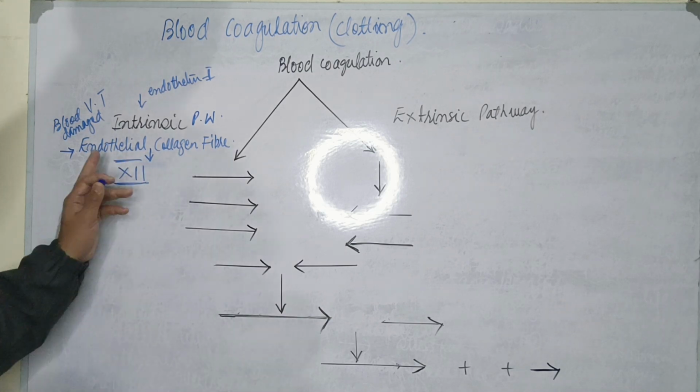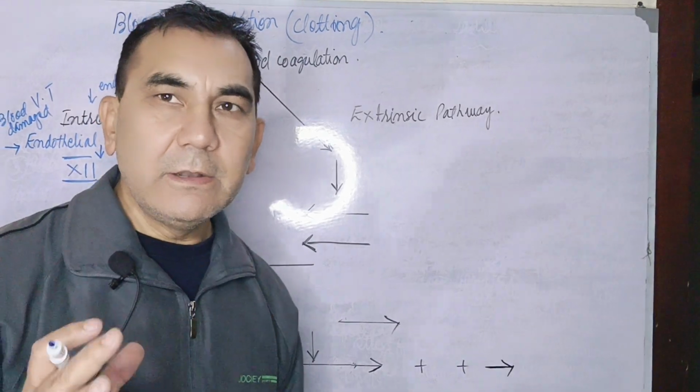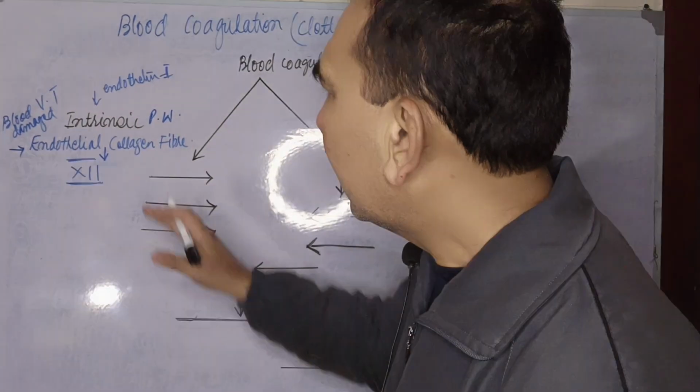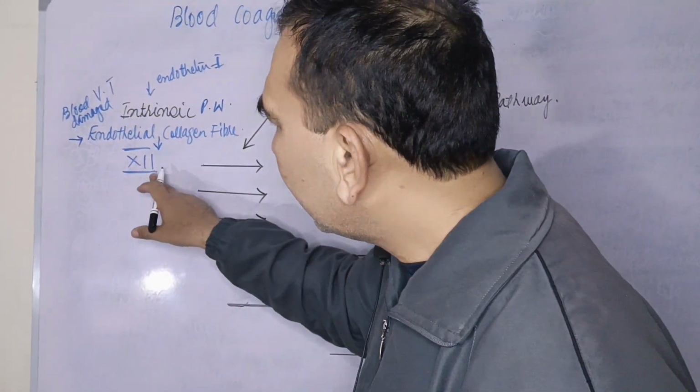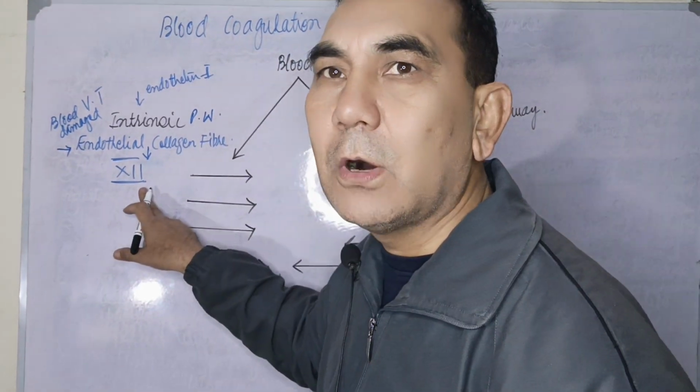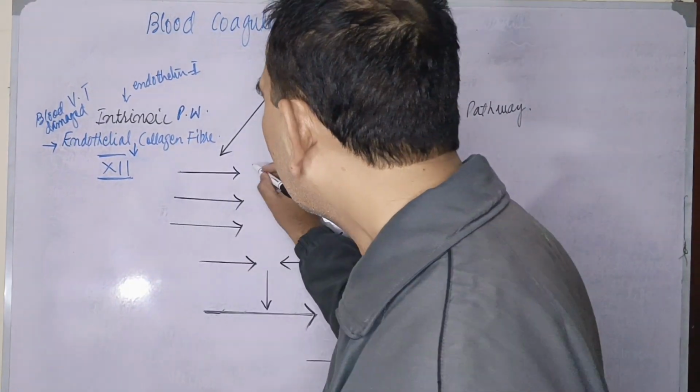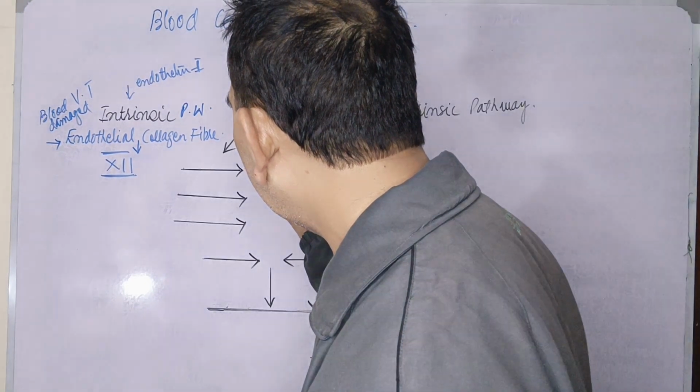These damaged endothelial fibers convert the inactive form of factor 12 into factor 12A.